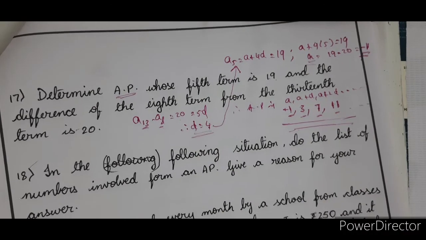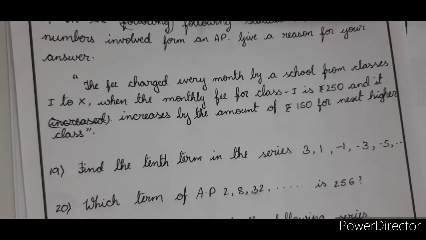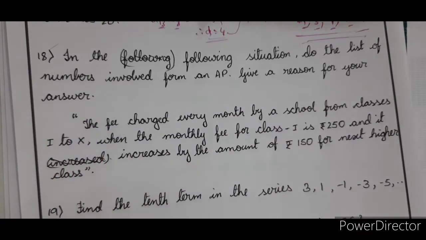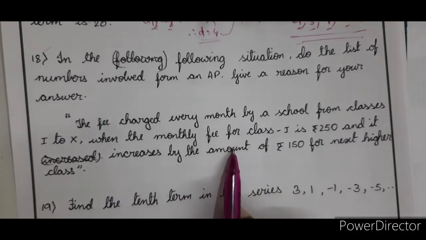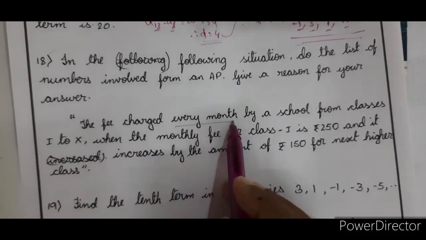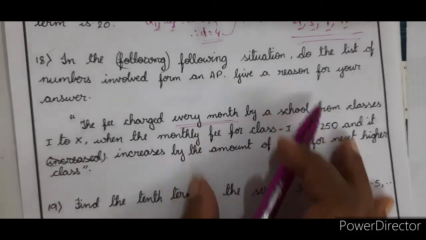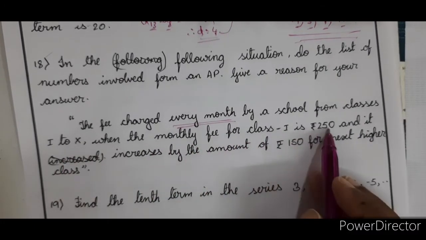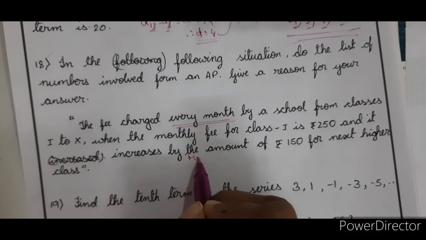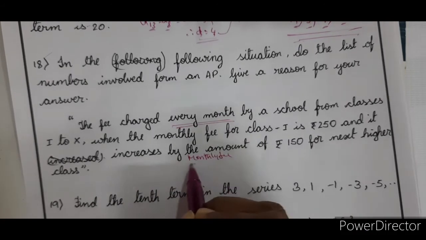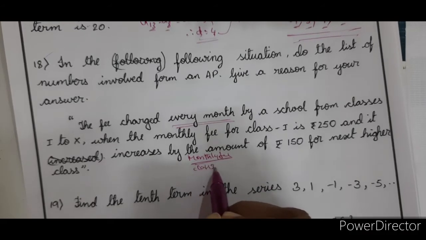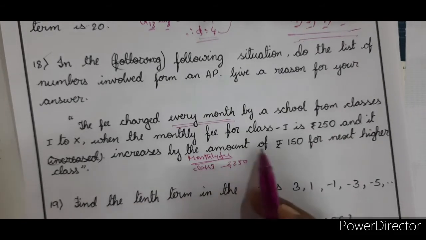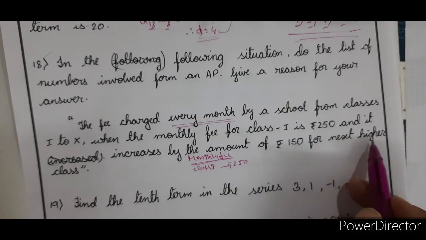Okay. Right. Now, in the following situation, do the list of numbers involved form an AP? Give a reason for your answer. So now let us see the situation first. The fee charged every month. So we have to write the monthly fee for classes 1 to 10, where the monthly fee for class 1 is 250 rupees, and it increases by the amount of rupees 150 for each next higher class.